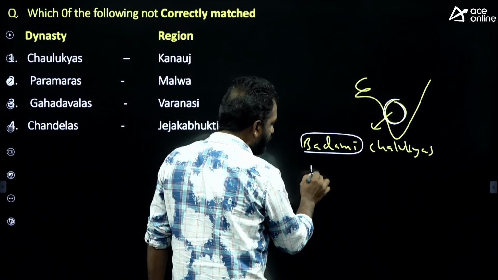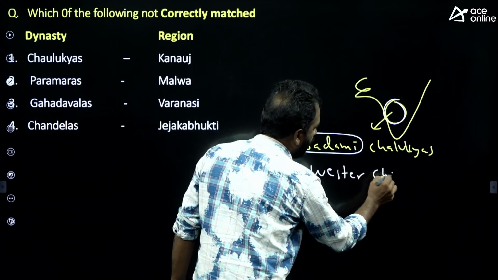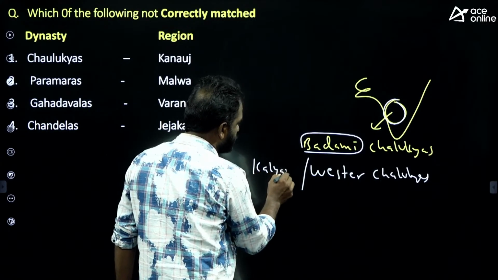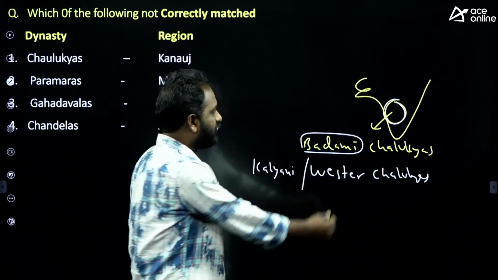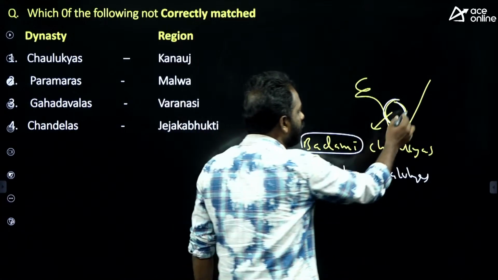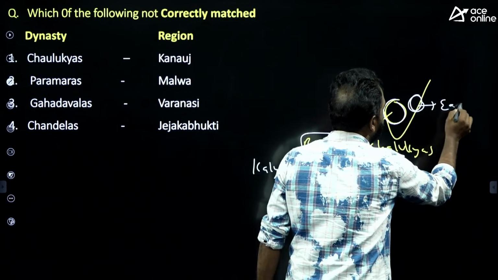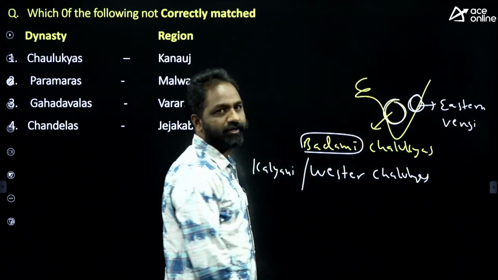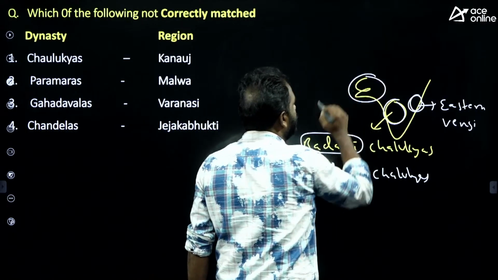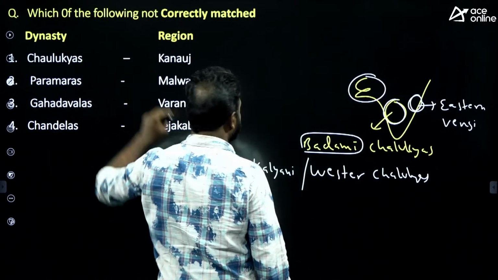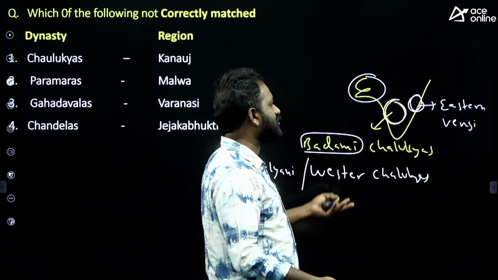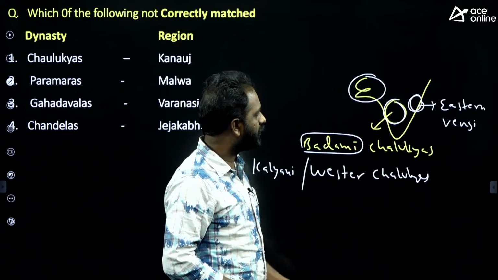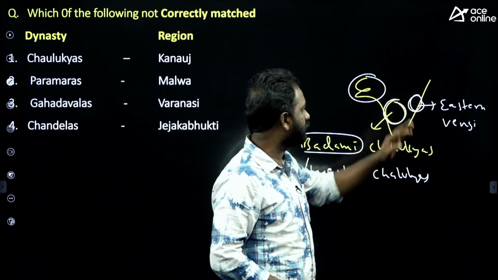And later we have Western Chalukyas, also known as Kalyani Chalukyas, because they ruled from this western area. And here in modern Andhra Pradesh, we have Eastern Chalukyas, also called Vengi Chalukyas. Even in Gujarat there are Chalukyas. So there are many Chalukya dynasties. Badami Chalukyas in Karnataka, Western Chalukyas or Kalyani Chalukyas in Karnataka, and Eastern Chalukyas or Vengi Chalukyas in Andhra Pradesh.